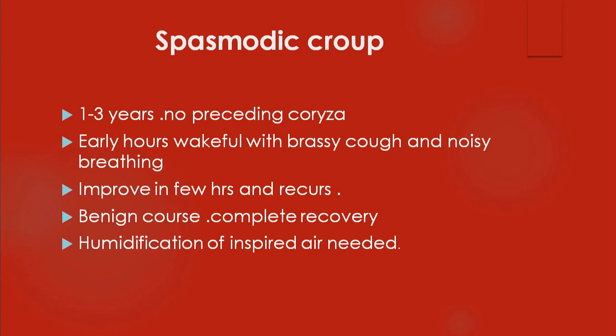Spasmodic croup. This is another entity that we often come across in the 1 to 3 years age group. There is no running nose or anything. Preceding coryza is not there in this, unlike in laryngotracheobronchitis. Usually, the child wakes up early in the morning with a brassy cough and noisy breathing. It just improves in a few hours, and sometimes it may recur also.